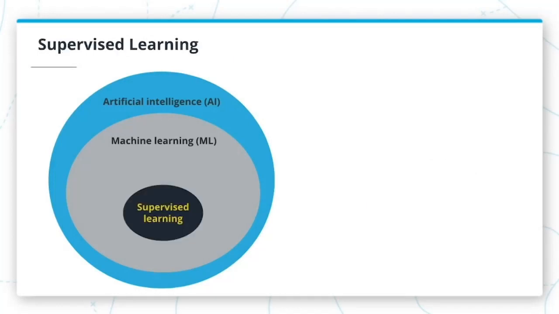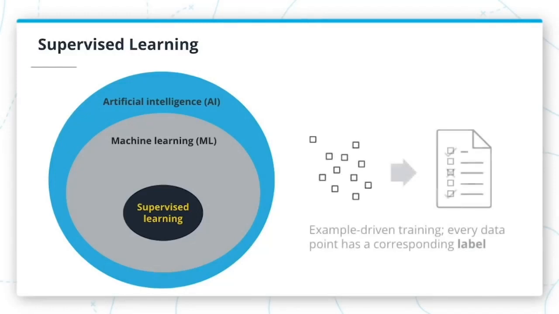Supervised learning is a type of machine learning technique in which every training sample from the dataset has a corresponding label or output value associated with it. As a result, the algorithm learns to predict labels or output values. You can use supervised learning to do things like predict the sale price of a house or classify objects in an image. You will learn more about supervised learning in this lesson.